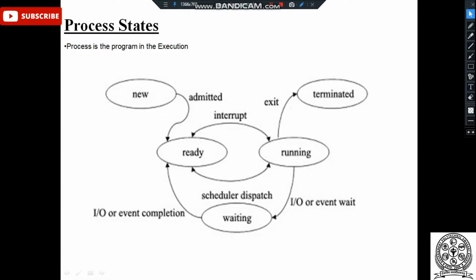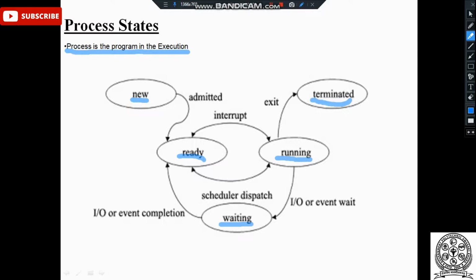Today we are going to discuss the topic process state. So first of all, a process is a program in execution. Then there are 5 states: new state, ready state, running state, terminated state, and waiting state.